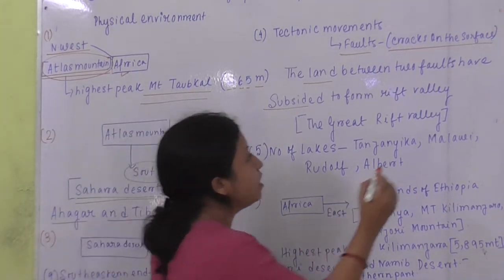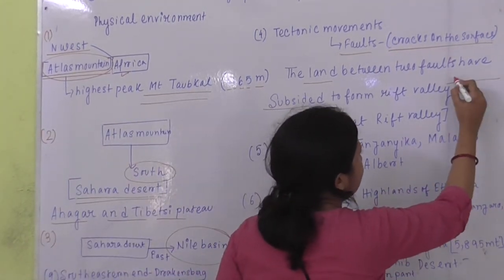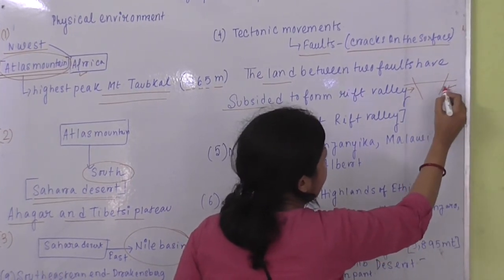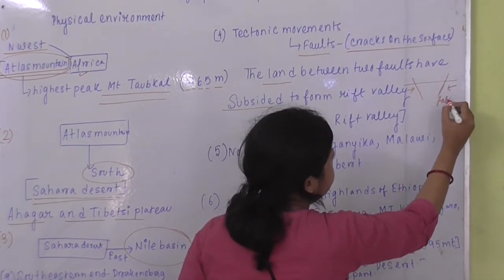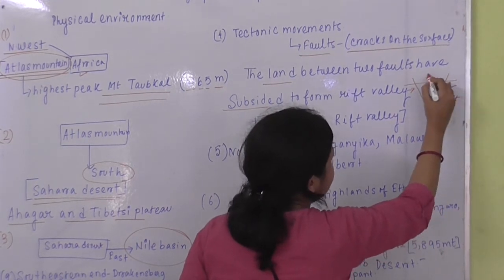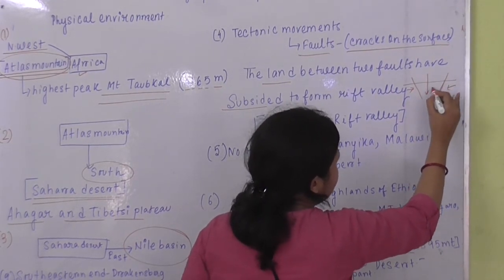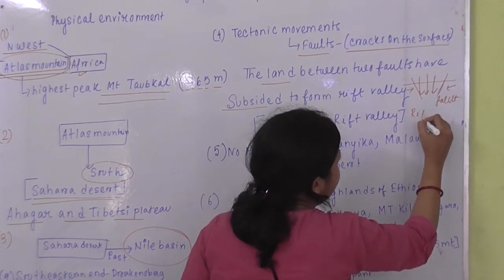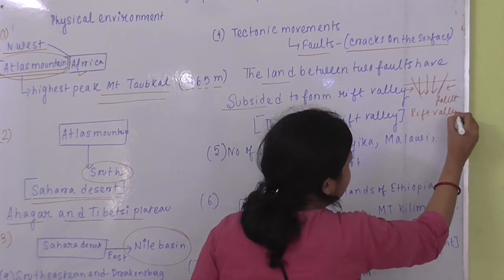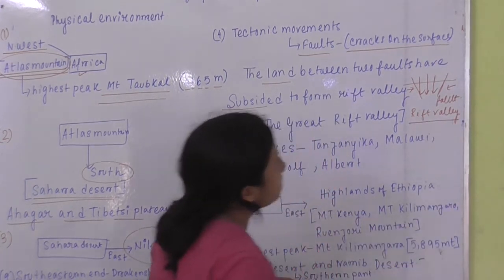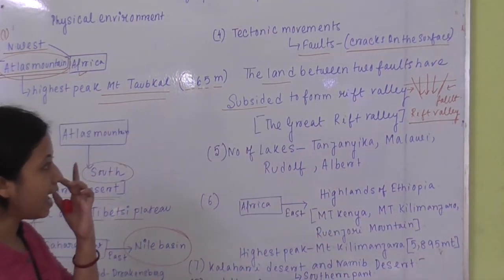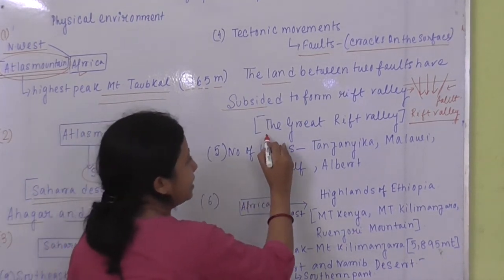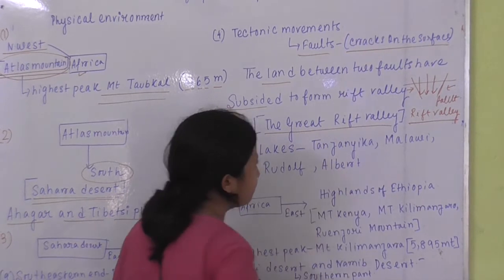Suppose this is the land area, and from here the compression is happening, and there is a fault line, and this part of the land subsides to form a rift valley. We have one of the largest rift valleys in Africa, and this is the Great Rift Valley.